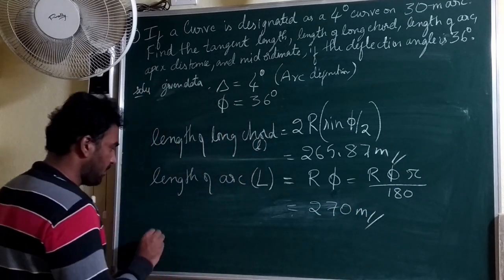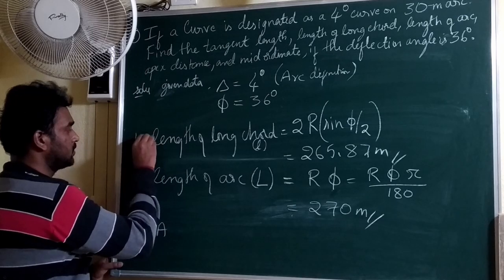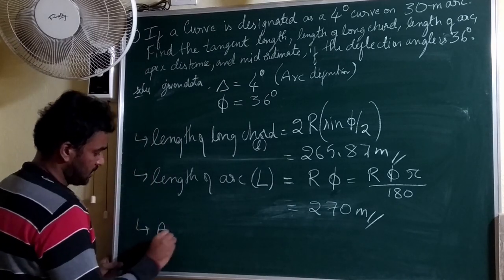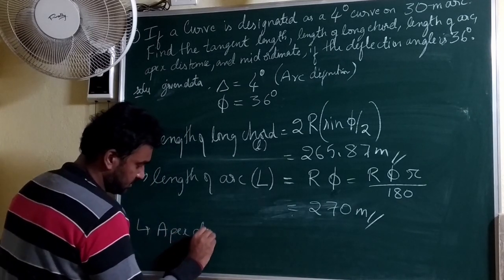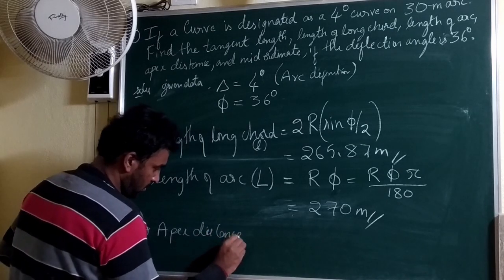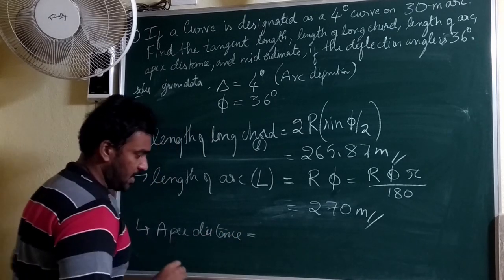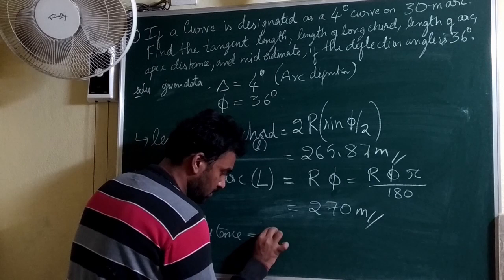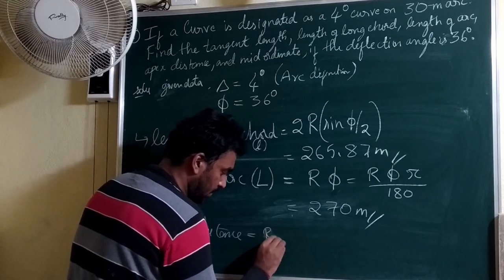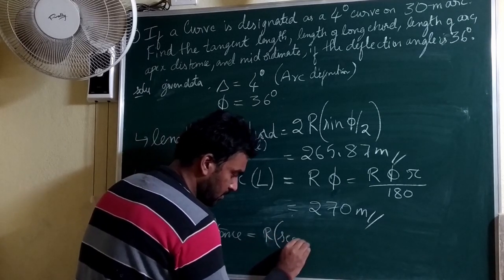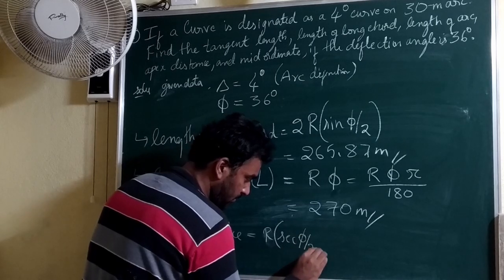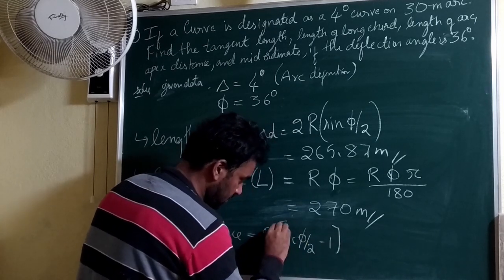In order to find the apex distance, we have the formula R into (secant Δ/2 minus 1).